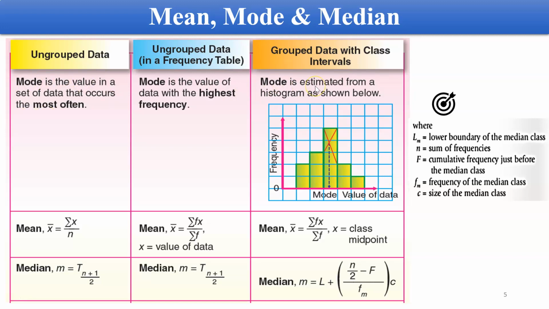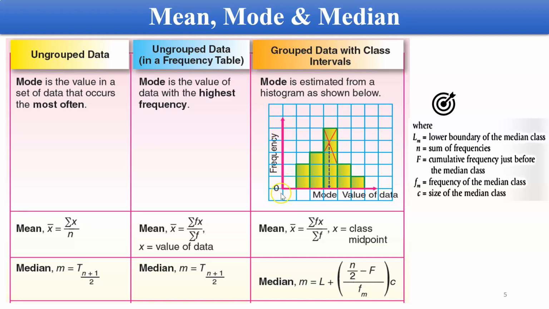Okay, so mode, and then mode is estimated for group data. When you have group data, the mode will be estimated from a histogram. So if you recall what you have learned during your SPM, we have learned how to sketch your histogram, right? So histogram,